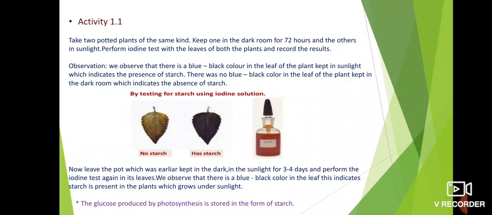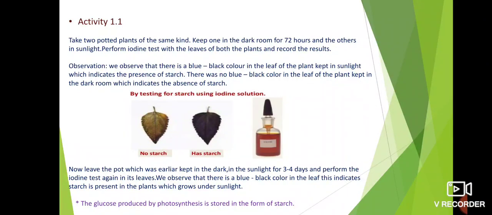Don't take different plants. Take 2 same plants and keep one plant in a dark room for 72 hours. 72 hours means 3 days. 3 days you have to keep in a dark room, or you can keep in a completely closed box. You keep one plant in a dark room or completely closed box and keep other plant under sunlight. Perform iodine test with the leaves of both the plants and record the result. After 3 days, take each leaf from each plant.